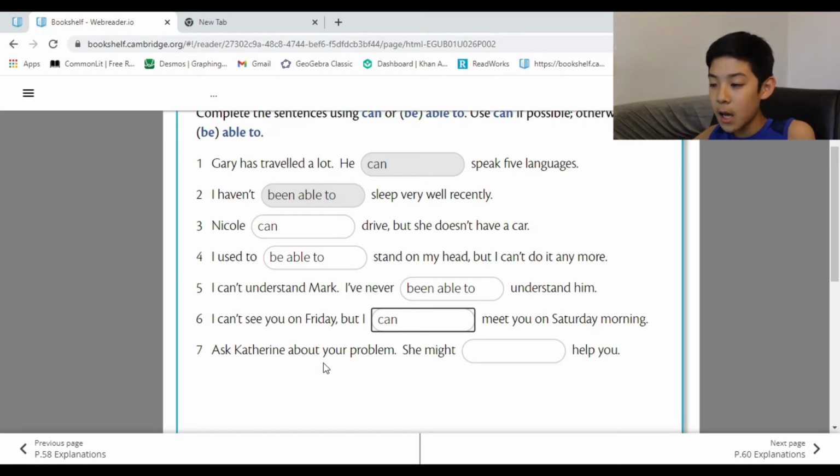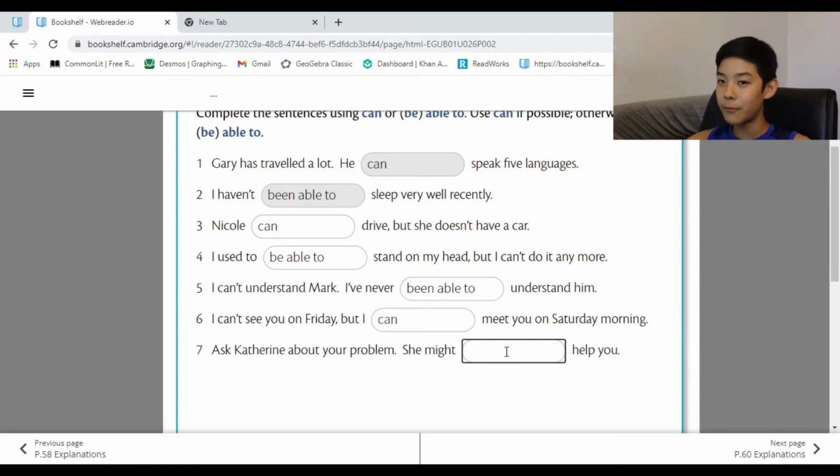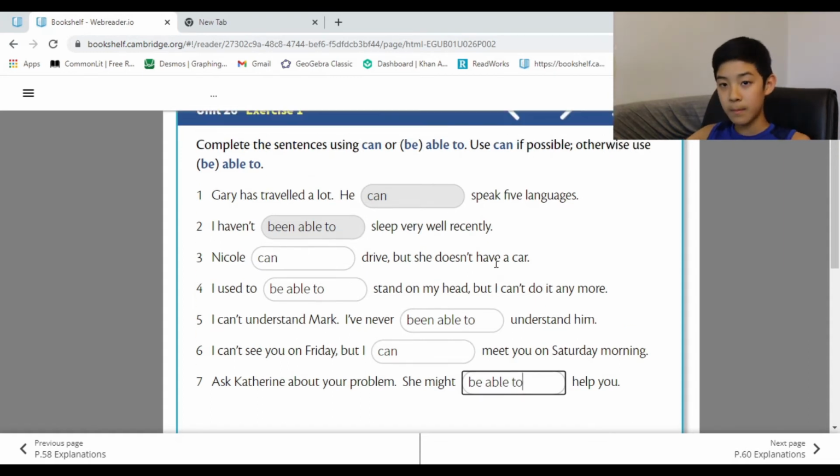Ask Katharina about your problem. She might blank help you. So let's start with this. Ask Katharina about your problem. This person has a problem. Problem A has a problem. She might blank help you. This shows that this person still has the problem. So she will be able to fix that problem because the problem exists. So she might be able to help you.